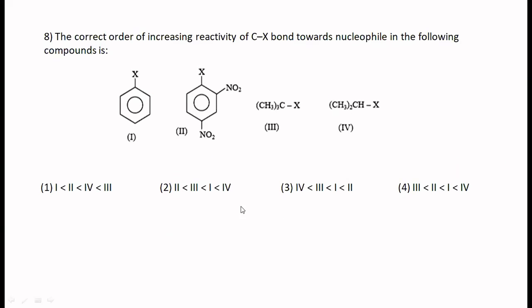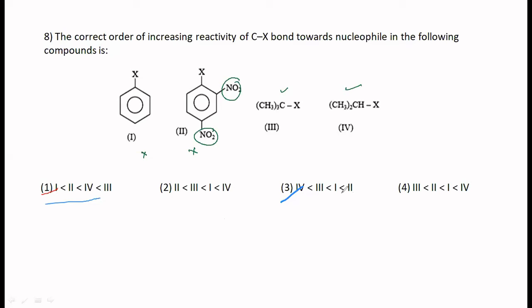The correct order of increasing reactivity of C-X bond towards a nucleophile in the following compounds is. What is the order of reactivity towards a nucleophile? That is the question. Nucleophilic substitution is a little difficult with aromatic compounds. So these two will definitely be less reactive than these two. First, you write the order of reactivity of these two, and then you can come back to this. But you must also consider this one. There are two NO2 groups. That fact also you must consider, isn't it?